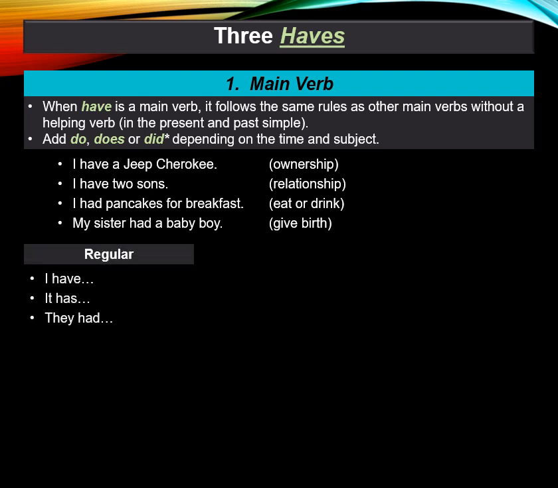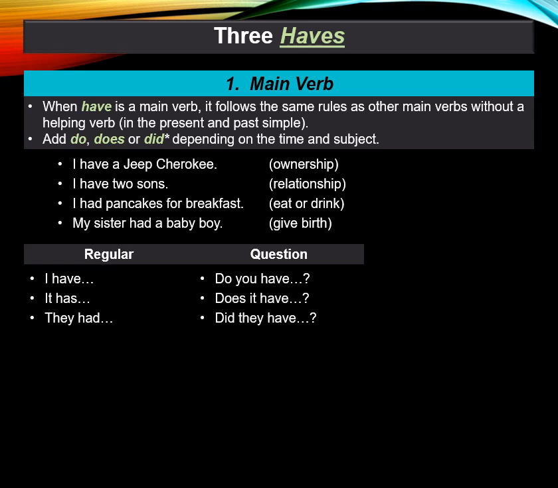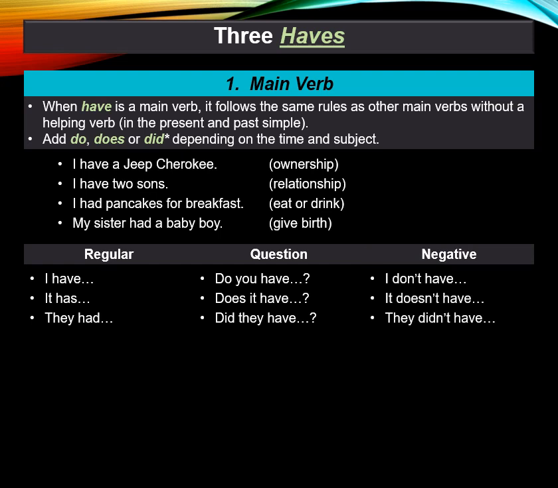So the regular statement: I have, it has, they had. But in the question, you need do, does, or did. Do you have? Does it have? Did they have? And in a negative statement: I don't have, it doesn't have, they didn't have.